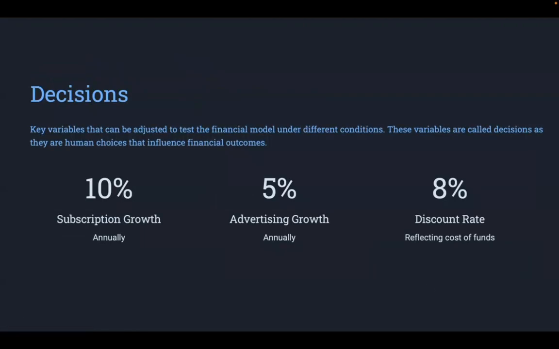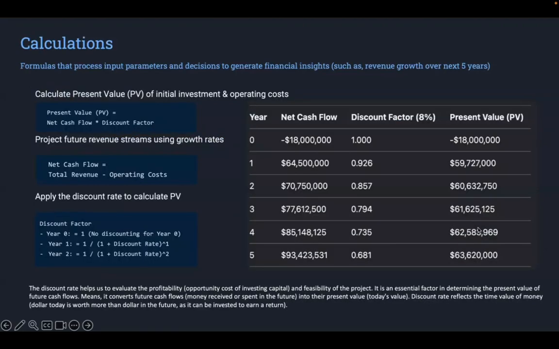Decisions are the key variables used to test how the financial model will function under different conditions. It could be 5% advertising growth or 10% subscription growth. In this project, I am considering the discount rate as 8% and proceeding with the calculations. For instance, I am considering the input parameters of cost and revenue and the decision factor of a discount rate of 8% in order to calculate the present value and the net cash flow values.